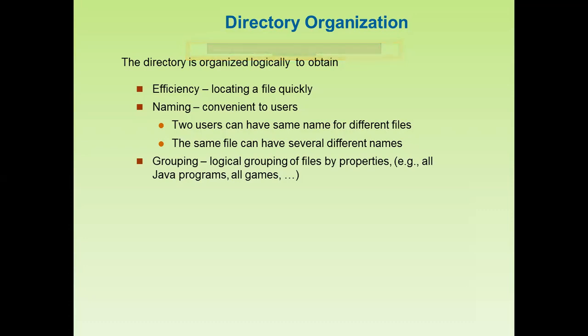If we want to enhance the efficiency, then grouping is a must, and naming must also be there. Otherwise, searching for a file will take more time.